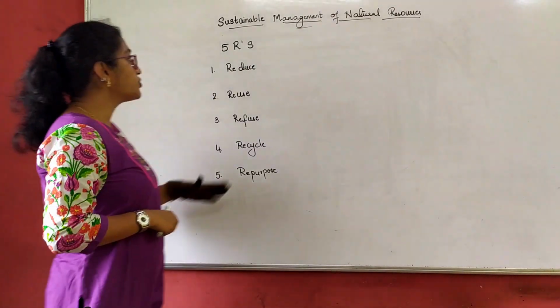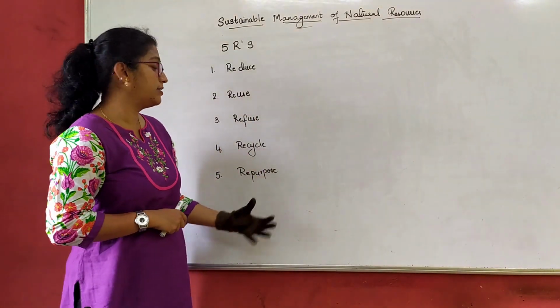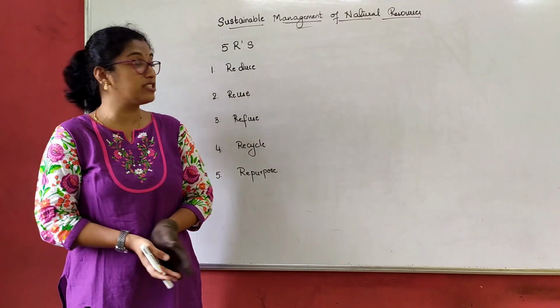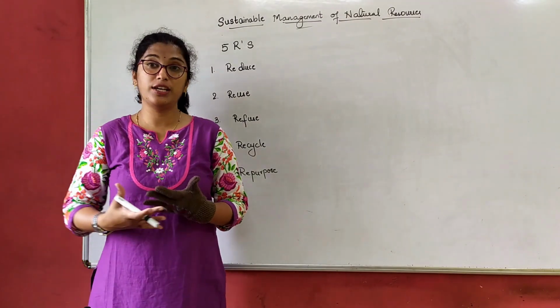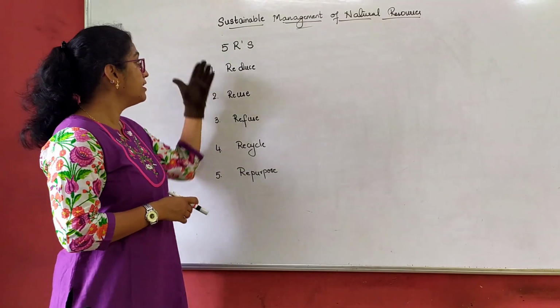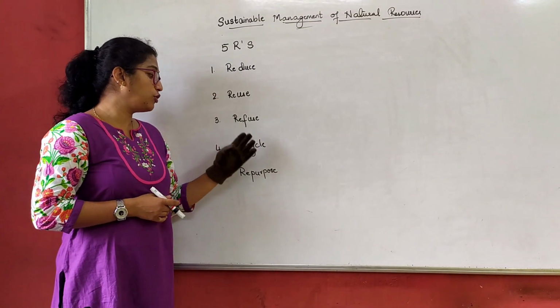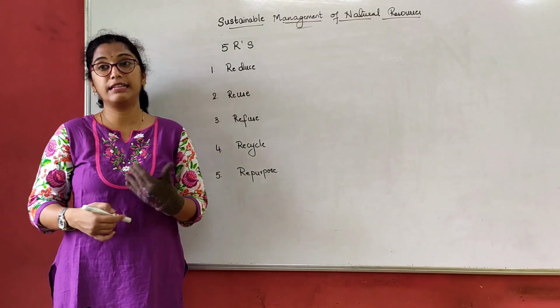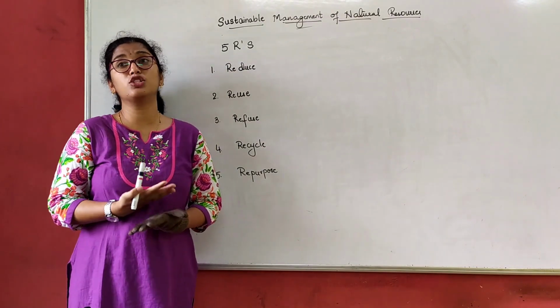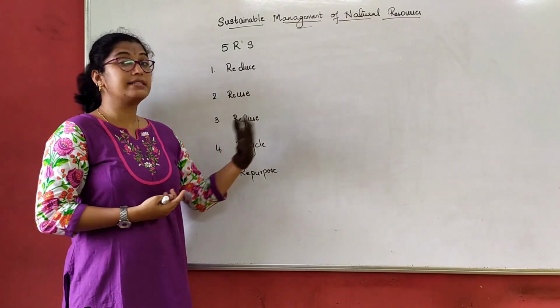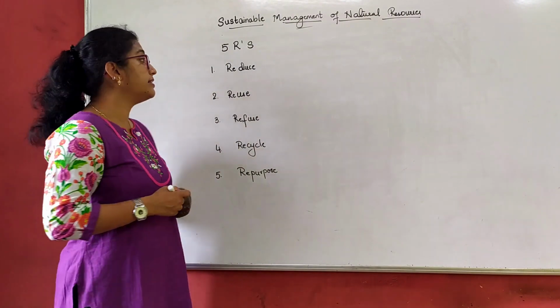Now let us understand what the 5 R's are, so that we can avoid wastage and use resources judiciously, under control. So which are these 5 R's? Reduce, reuse, refuse, recycle and repurpose. We have discussed this in the sources of energy chapter, but we will discuss it once again in this chapter also.